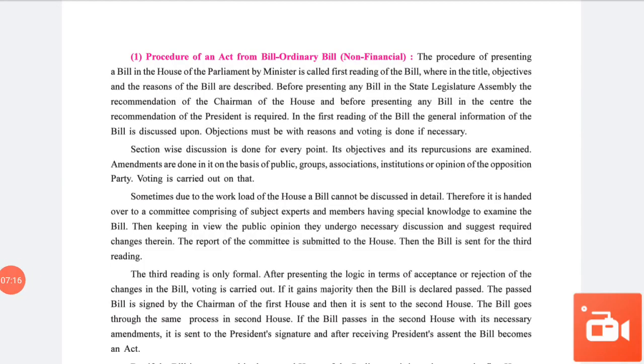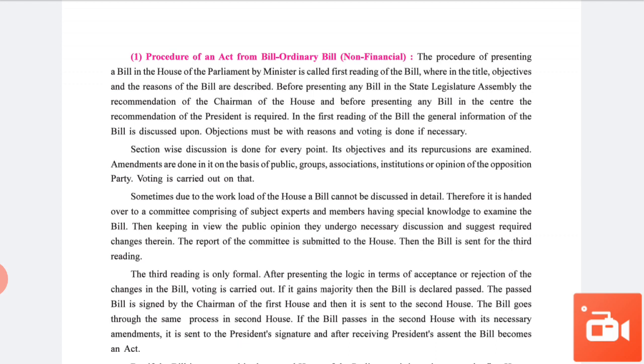First, the procedure of an act from a bill: ordinary bill, non-financial. The procedure of presenting a bill in the House of Parliament by a minister is called the first reading of the bill, wherein the title, objectives and the reason for the bill are described. First reading of bill: when a bill is presented in the House of Parliament by a minister, it is called first reading, and in first reading, the title, objective and reason of the bill are described.